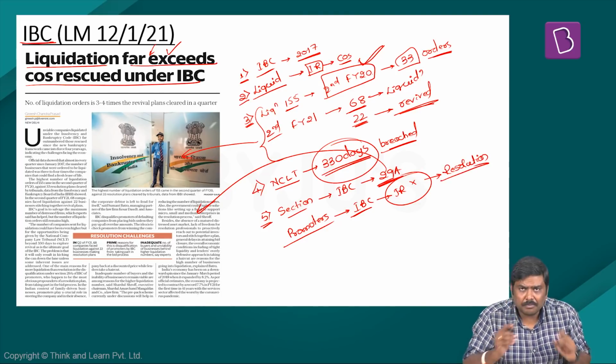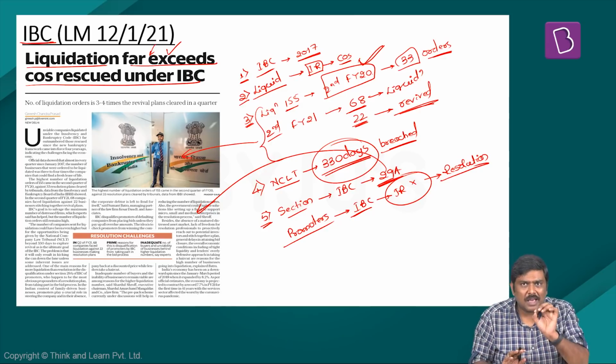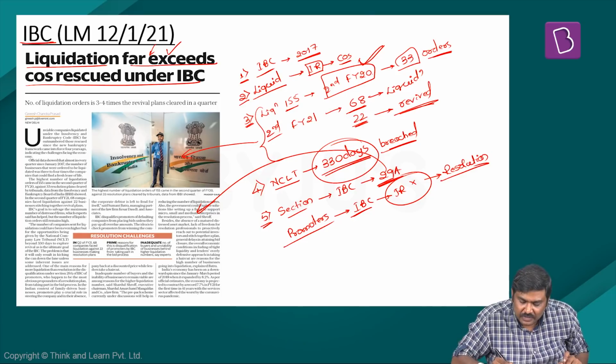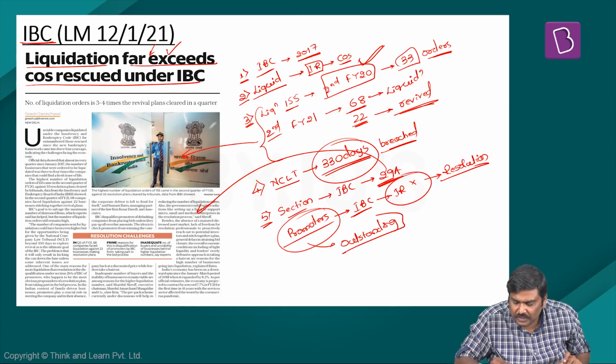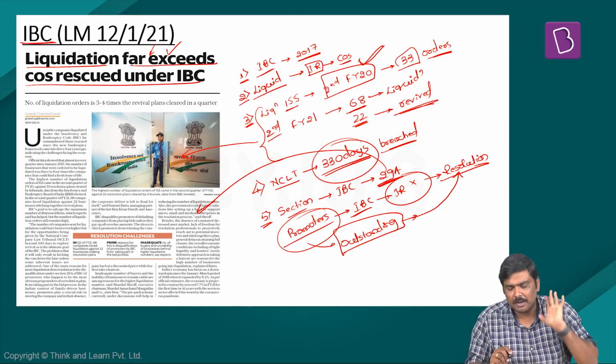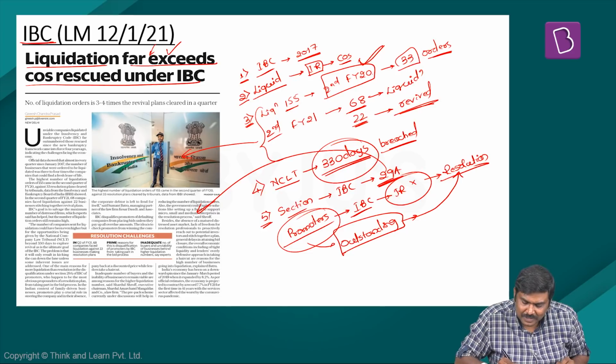These are barred from participating in the resolution process. Having said so, Government of India has given a caveat here. What is the caveat? If these promoters pay the outstanding dues, whatever is the outstanding amount, then they will be allowed to participate in the resolution process and can bid for their own company.